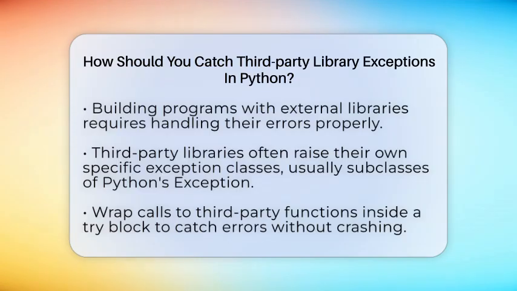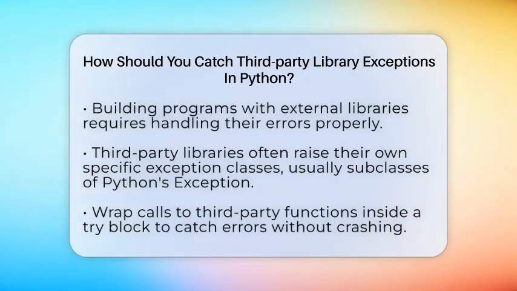When you use libraries written by others, they often raise their own specific errors. These errors are usually subclasses of Python's built-in exception class. Knowing what exceptions a library might raise is key to catching only what you need. Start by wrapping the library call inside a try block. This way, if an error occurs, your program can jump to the except part instead of stopping abruptly.